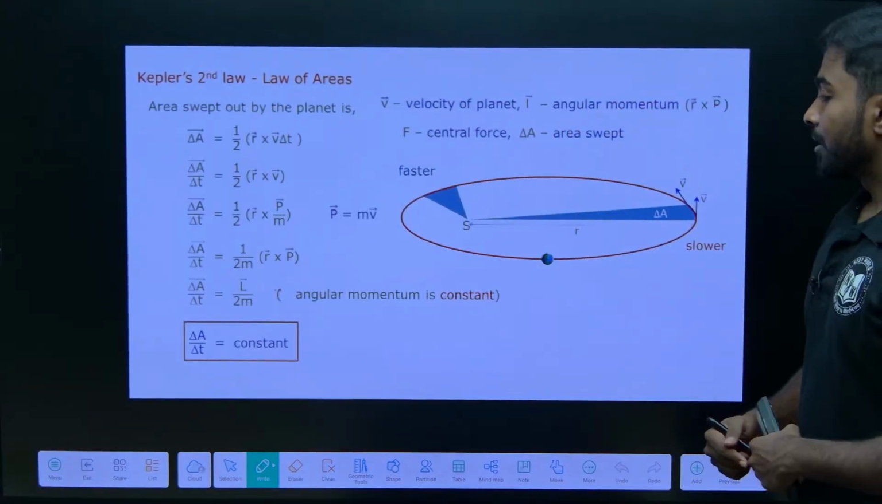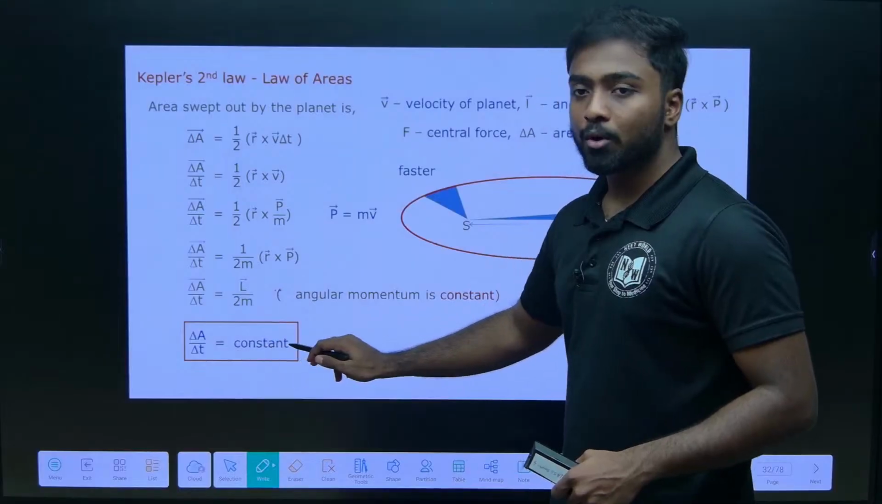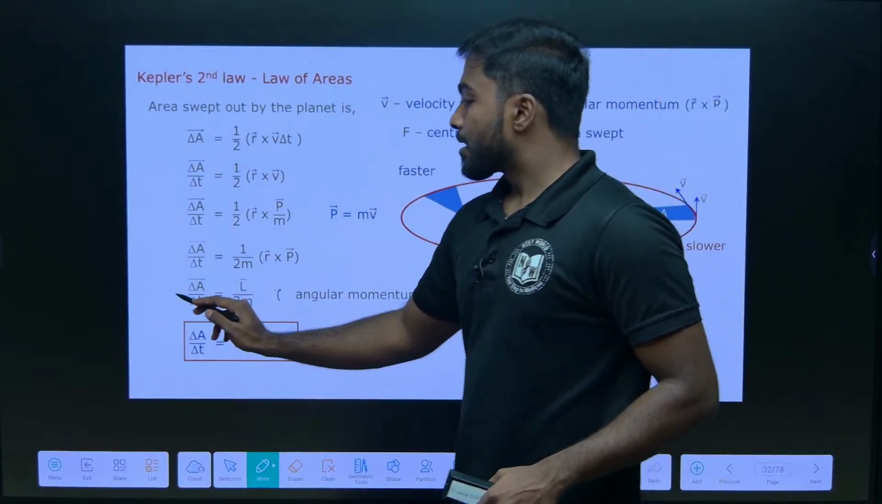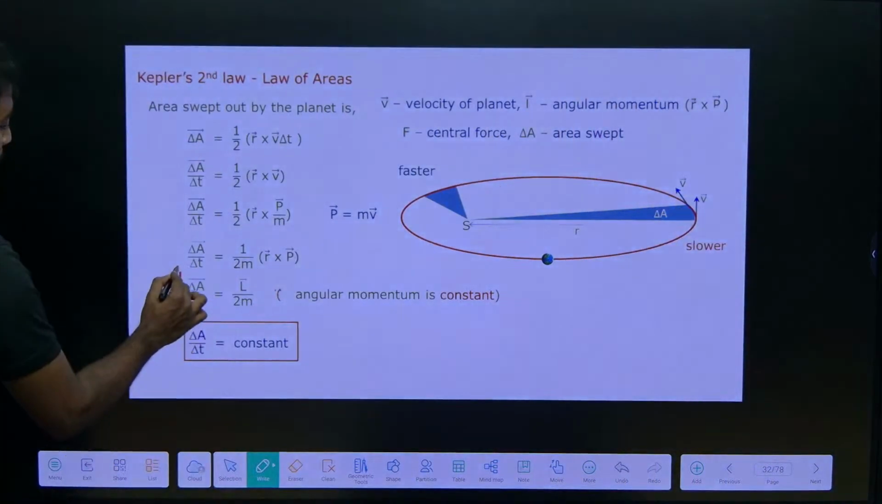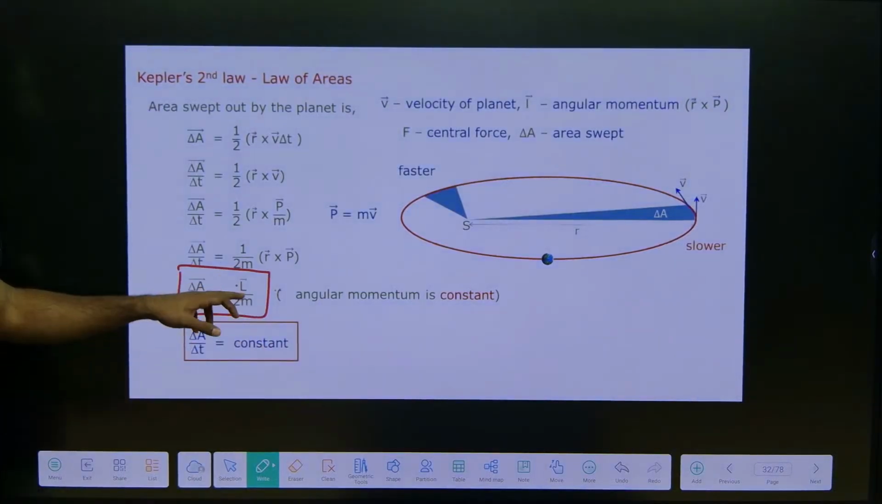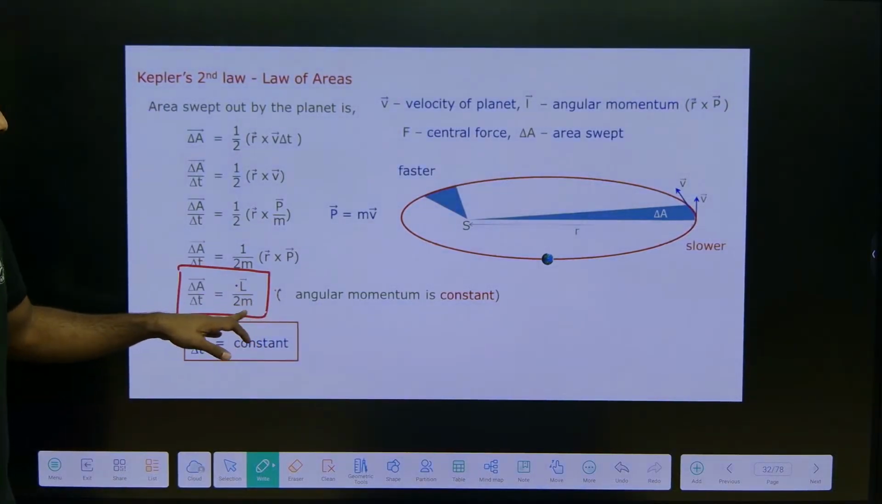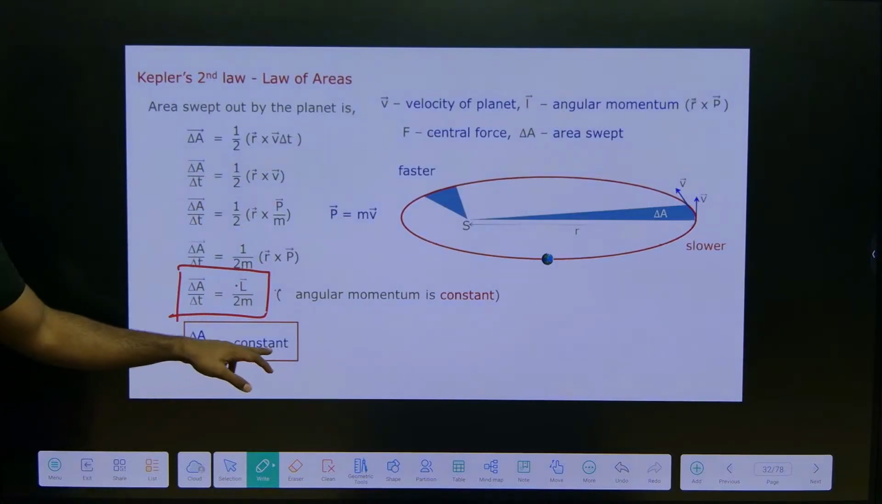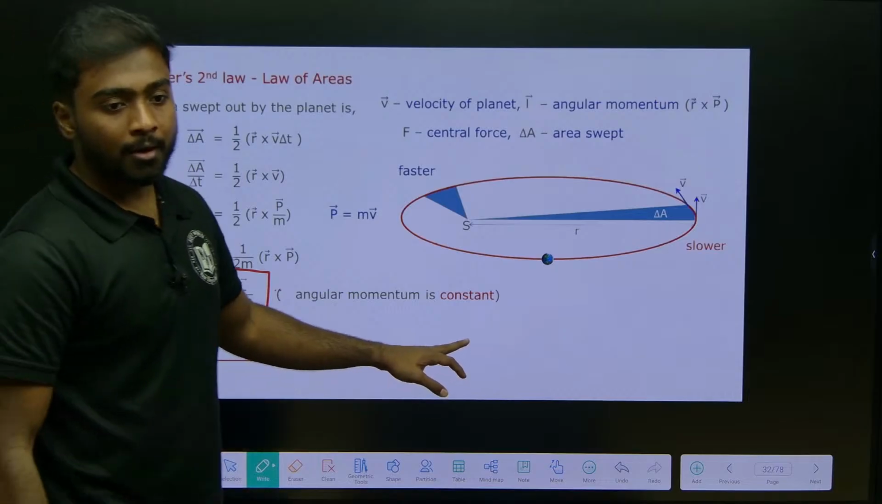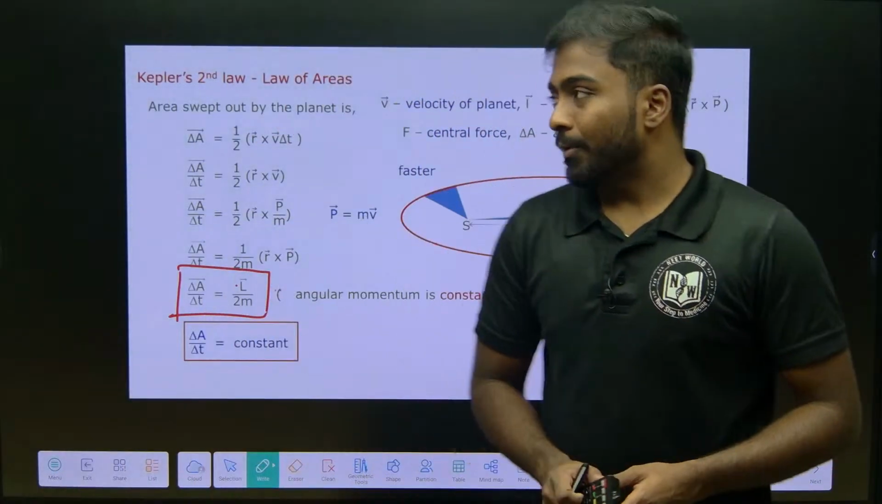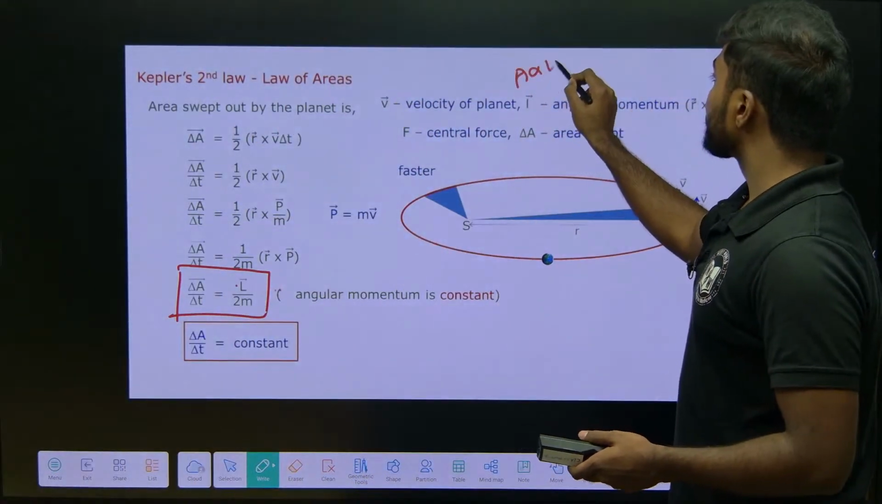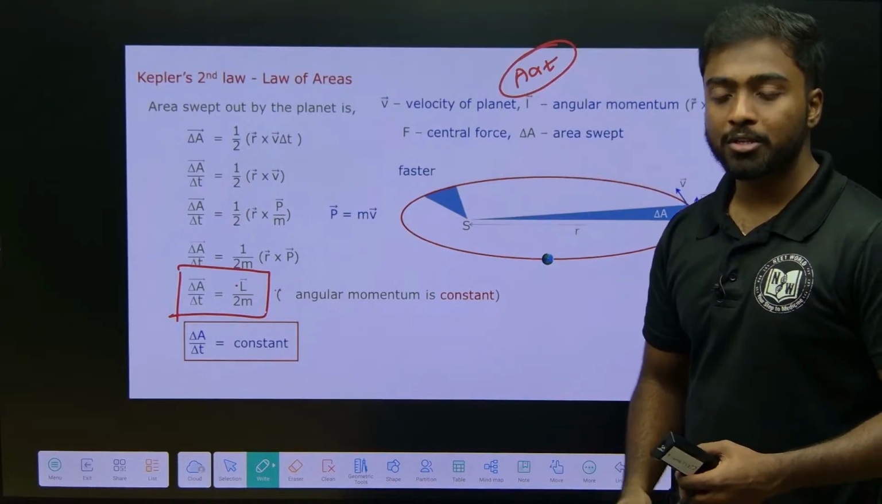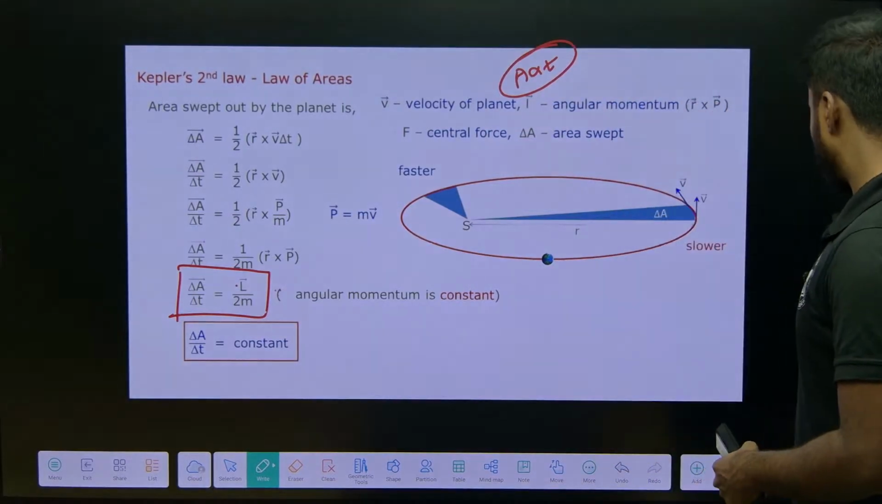The formula is ΔA/Δt equals a constant, which is L/2m, where L is the angular momentum and m is the mass of the planet. So area per unit time is always constant. We can say that the area swept is directly proportional to t.